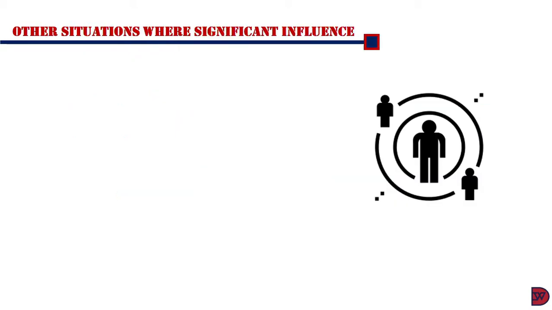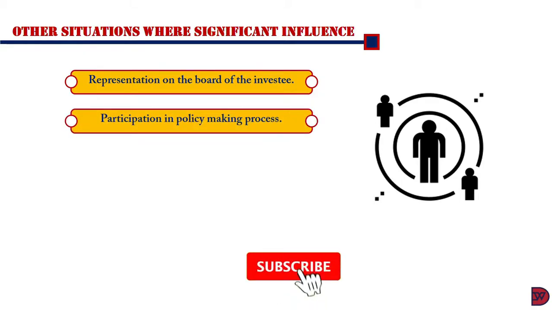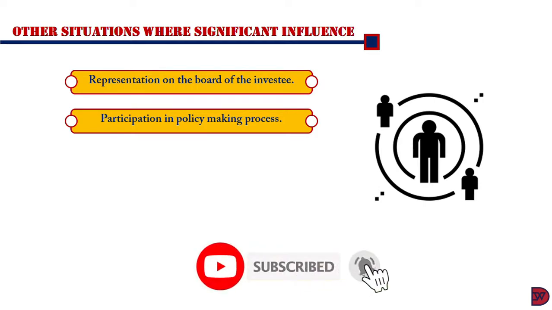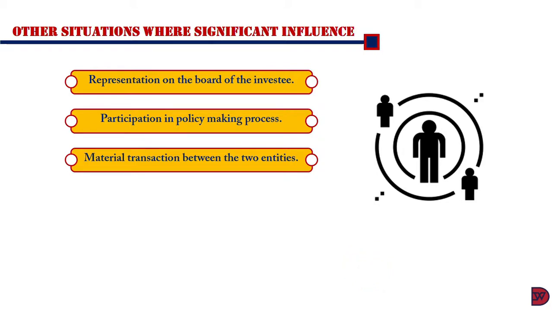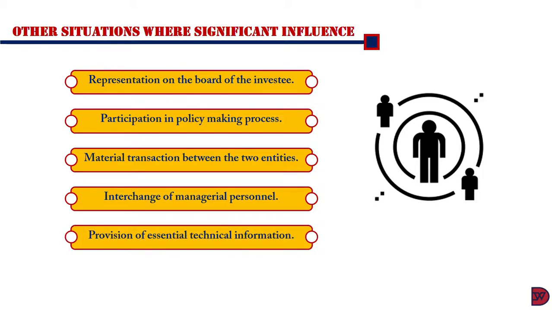We're going to look at other situations where significant influence will be in existence. The first is representation on the board of directors or equivalent governing body of the investee. Secondly, when the investor participates in the policy decision-making process of the investee. Thirdly, when there are material transactions between the investor and investee. Fourthly, when there is an interchange of managerial personnel. And lastly, when there is the provision of essential technical information.